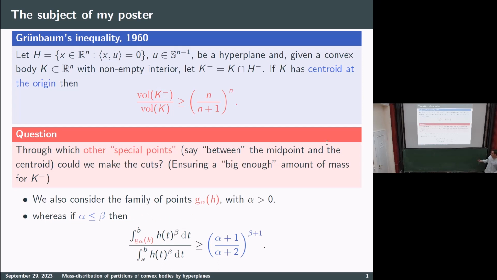From this inequality, setting H in a certain way, we recover a generalization of this result, now considering a different family of points, which also contains the centroid. We also obtain some consequences, but again, you have to come to see it in my poster.